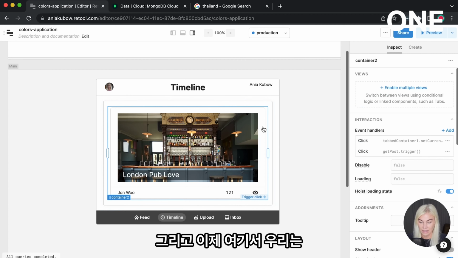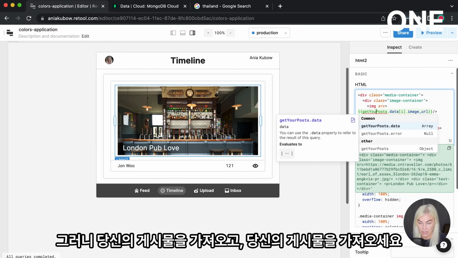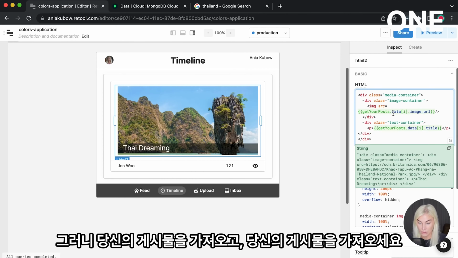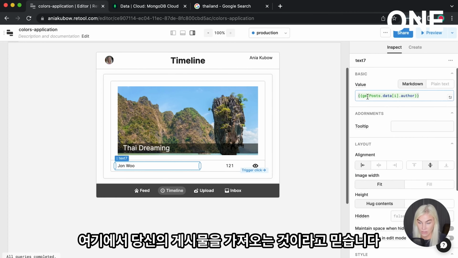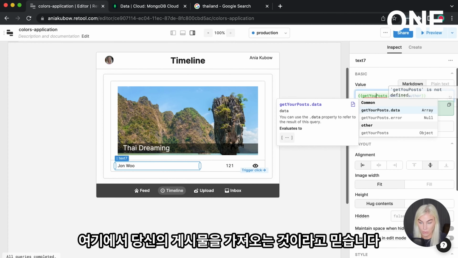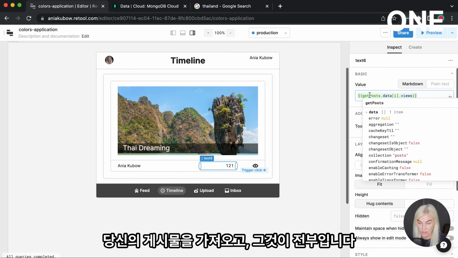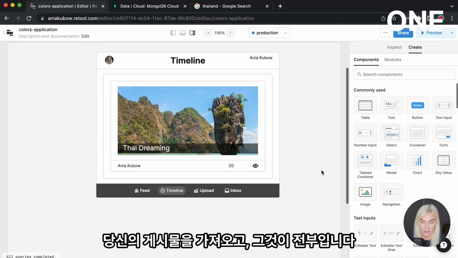And now here, we're also going to make sure that we're using the correct queries. So get your posts, get your posts. Okay, and I believe that should be it. Here to get your posts. Otherwise, we're using a different query for this. Get your posts, and that should be it.